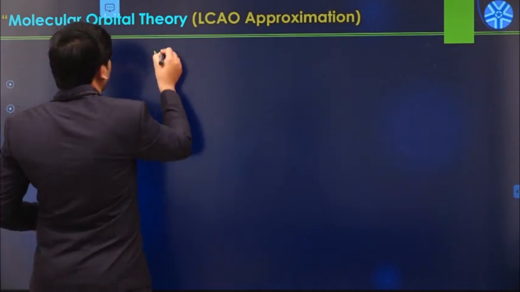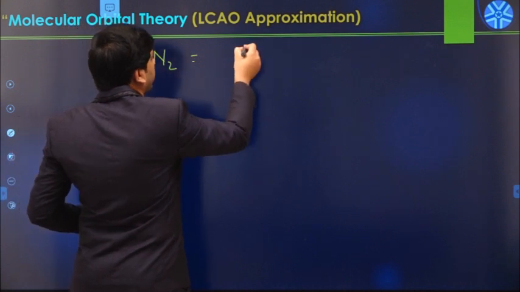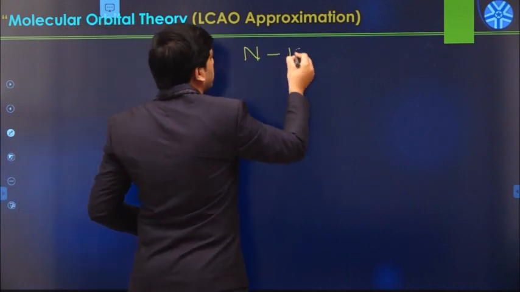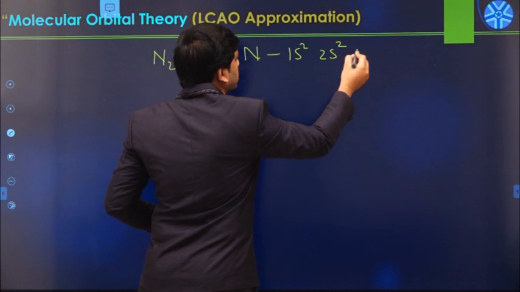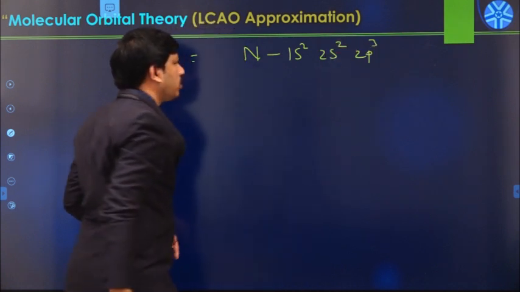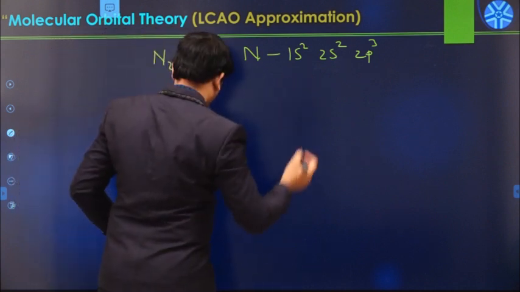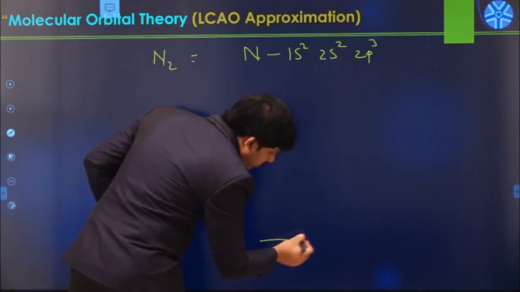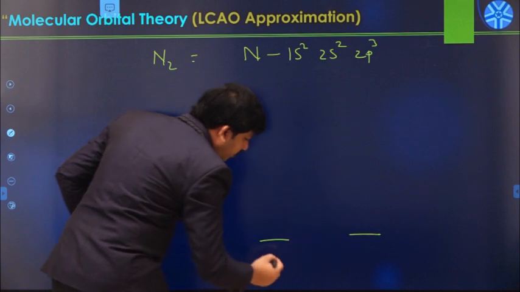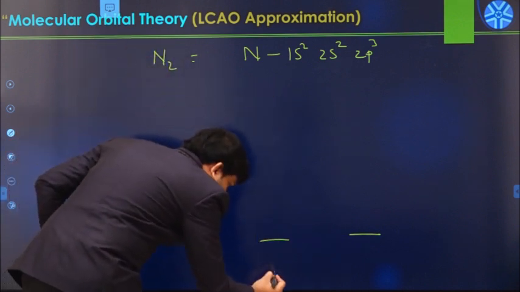In the case of the N2 molecule, nitrogen is 1s2, 2s2, 2p3, and we have 2 nitrogen atoms. First I am showing this is 1s, and these are also 1s of both nitrogen atoms.